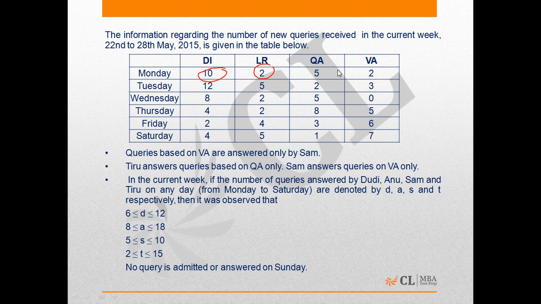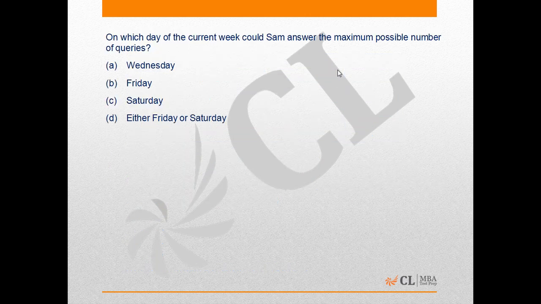Similarly, we can see Sam answered at least 5 queries on each of the 6 days and not more than 10 queries on any of the 6 days. And it is also given that no queries are admitted or answered on Sunday. Now come to the questions.